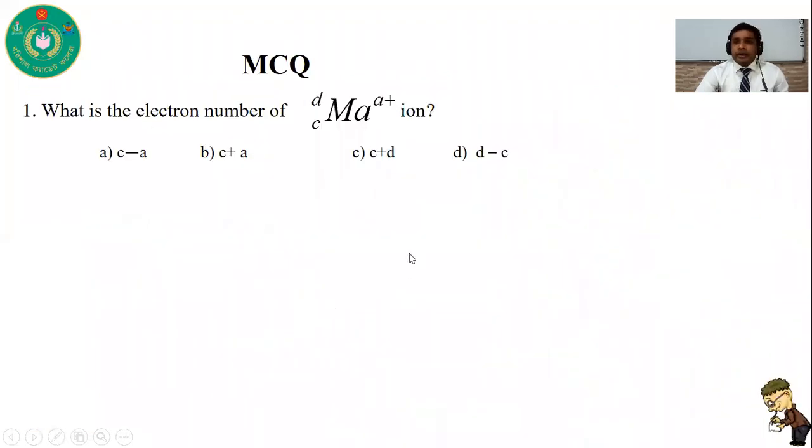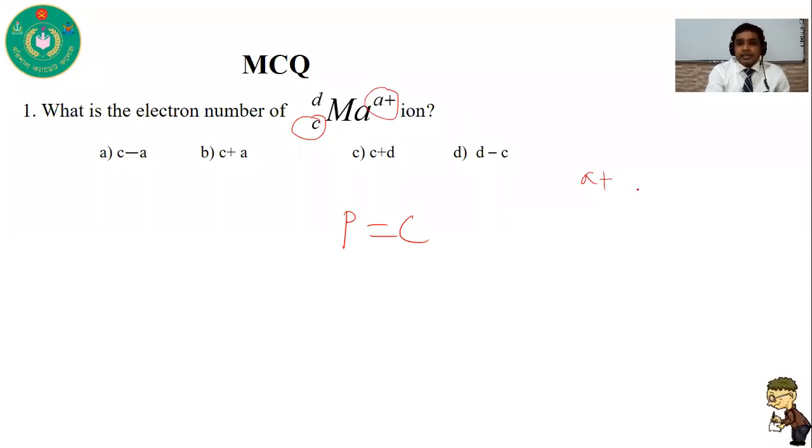Okay, boys. Now I am going to discuss MCQ type questions. The first question: what is the electron number of the A+ ion? This is an ion, so the question is, what is the electron number? We know that the proton number is C, and this is an ion.